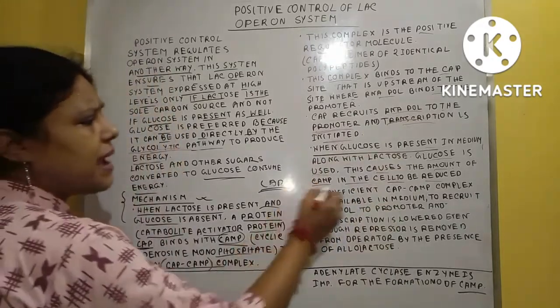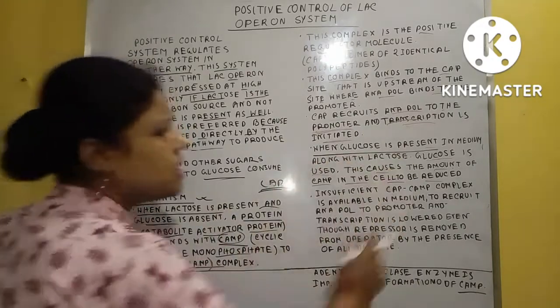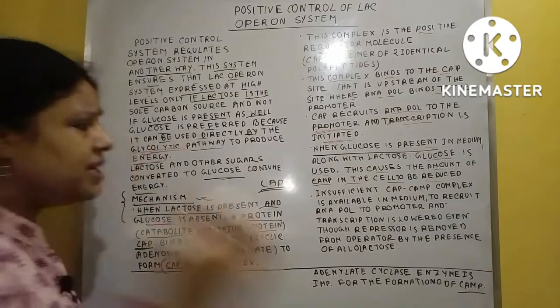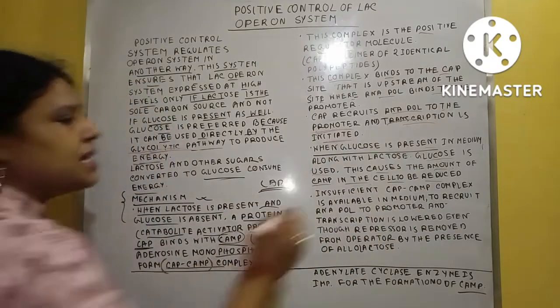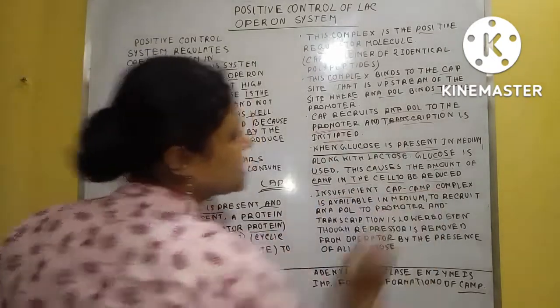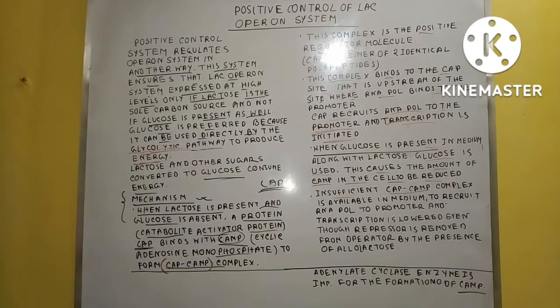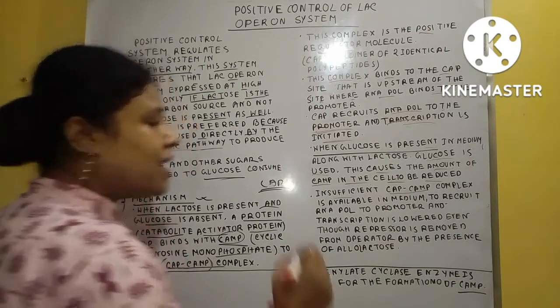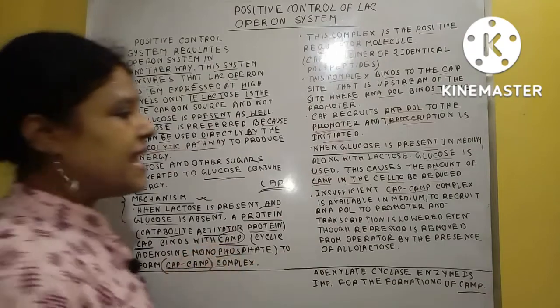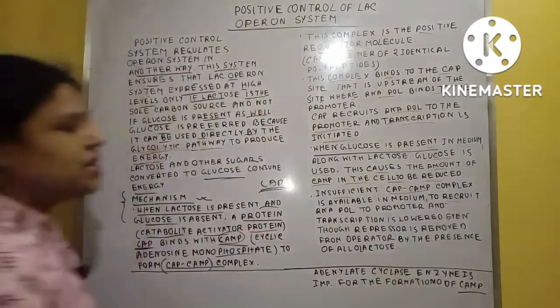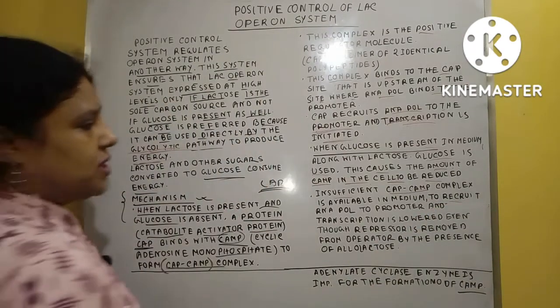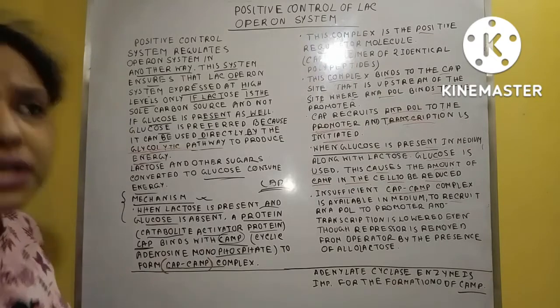So in that situation, what happened? If the amount of cAMP in the cell is reduced, insufficient CAP-cAMP complex is available, and that's why its actual role is seen here, to recruit RNA pol to the promoter.